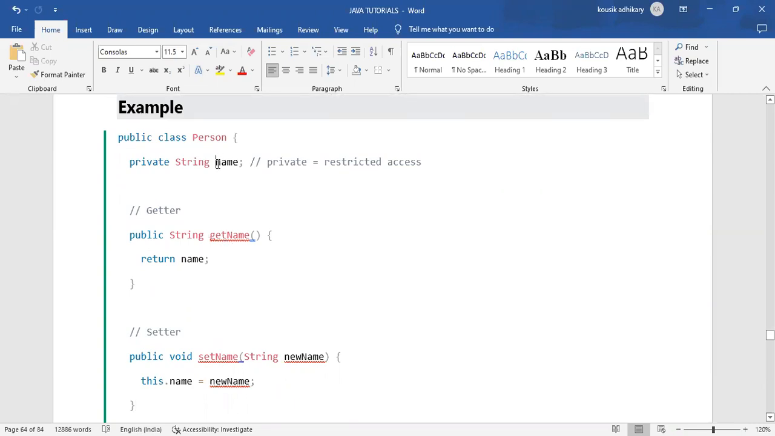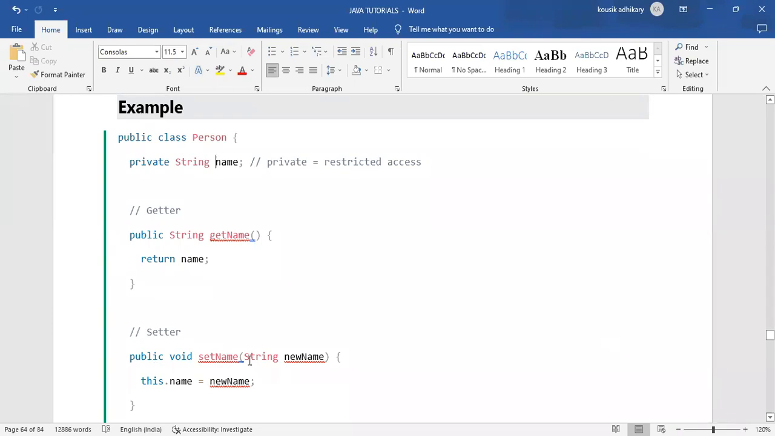Public String getName. Okay, this is the get. We return the variable using the get method getName, returning the private string name, the variable we declared as private. Within the get method we return that name. And public void setName(String newName), this.name = newName. This is the syntax of getting and setting a variable. Getting a value, and for update we set a value.